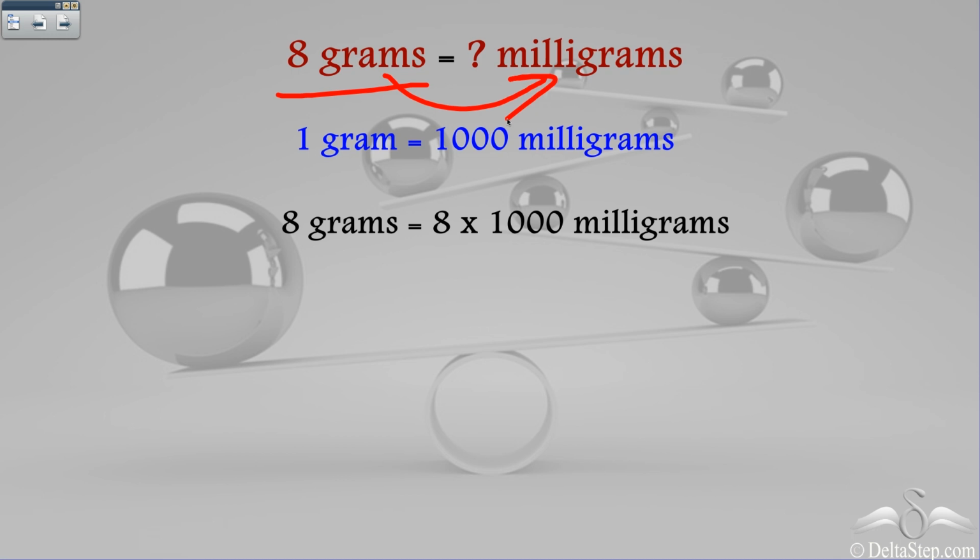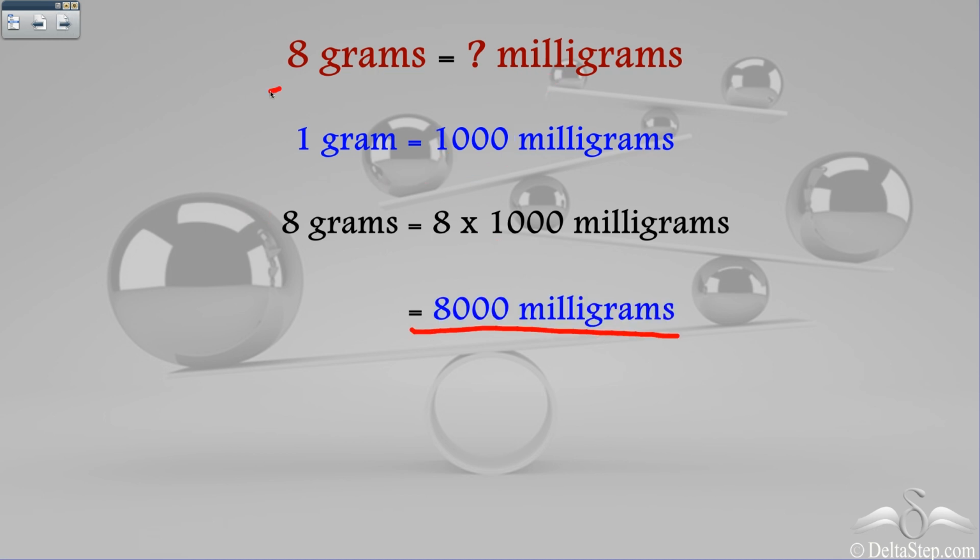So we'll multiply 8 and 1000. 8 grams, and the conversion is 1 gram is equal to 1000 milligrams. So 8 into 1000 milligrams, which is 8000 milligrams. So 8 grams is 8000 milligrams.